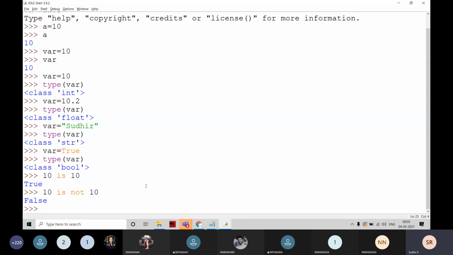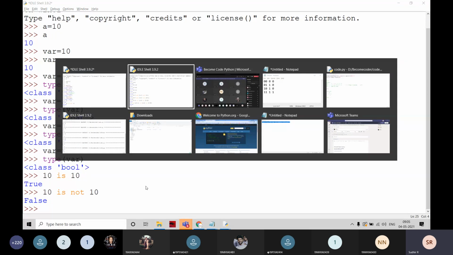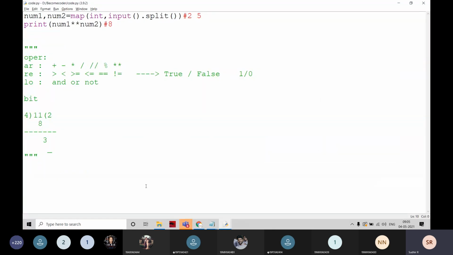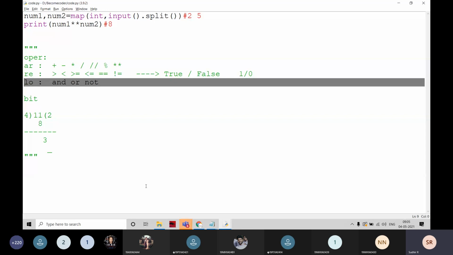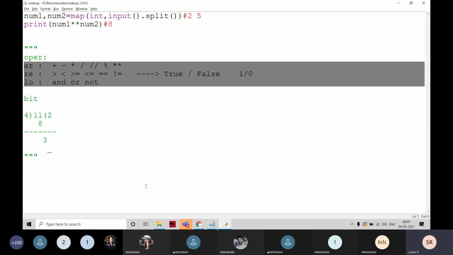These two operators are the membership-style operators, is and is not. We check like this directly, like English. We can simply use equal to and not equal to also. Okay, this is about is and is not. We also have another set of operators, the bitwise operators, but we are not focusing on that. We are mainly focusing on arithmetic operators, relational operators, and logical operators.